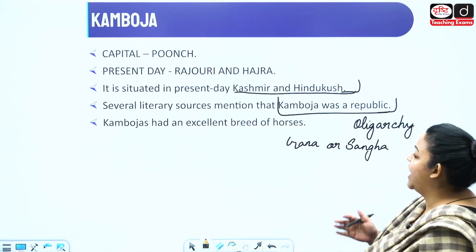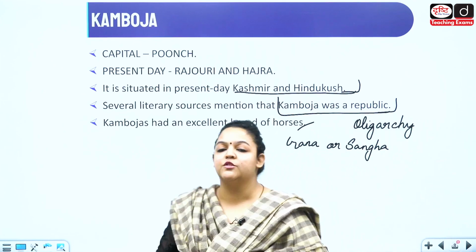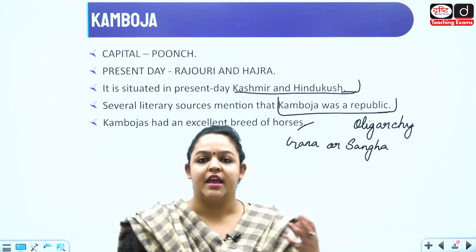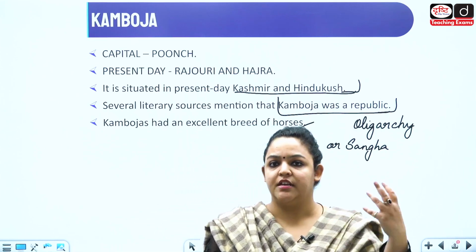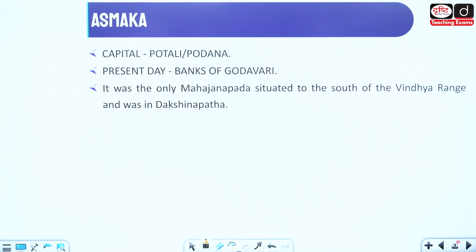Now, Cambodge had an excellent breed of horses. So horses would also be imported from here in the other Indian kingdoms. All right, moving on ahead.